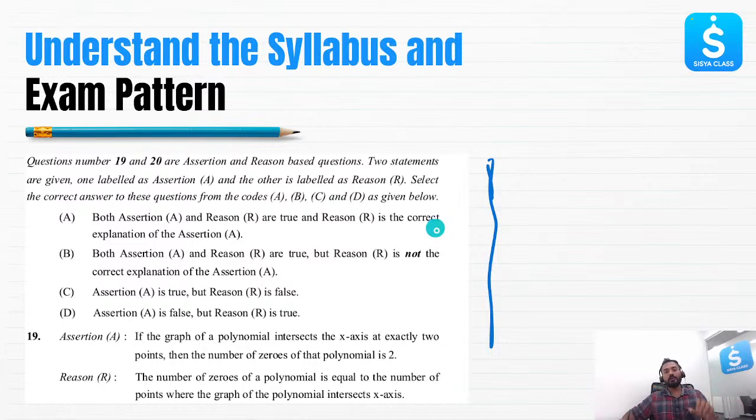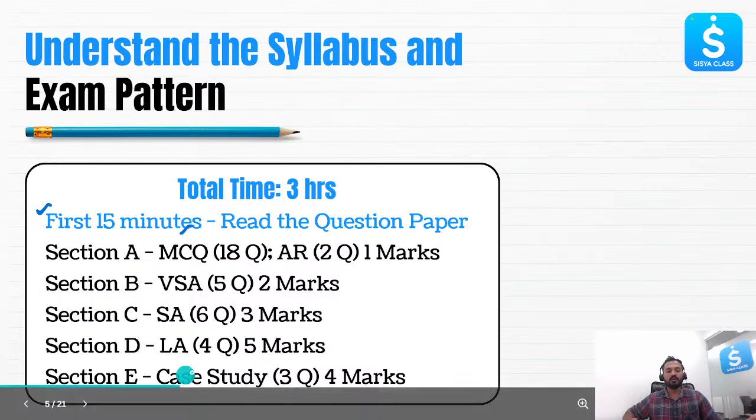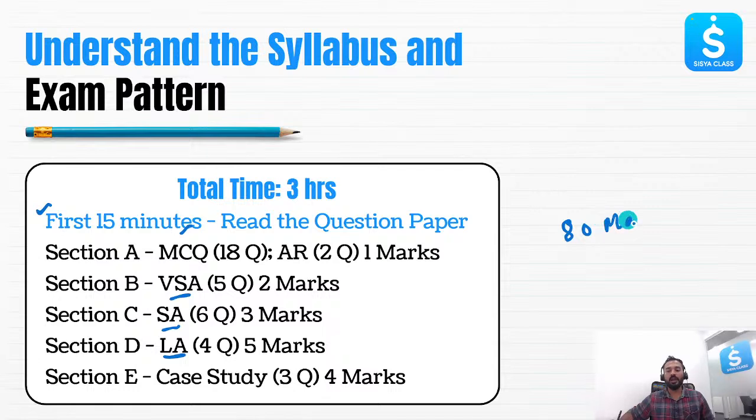This 19th and 20th questions are assertion and reason type. We'll come back to this as well. Let me quickly tell you the other types as well. Very short answer questions, long answer questions. This LA is long answer questions. And finally, section E, case study questions. In total, there will be 80 marks. The question paper will be for 80 marks.